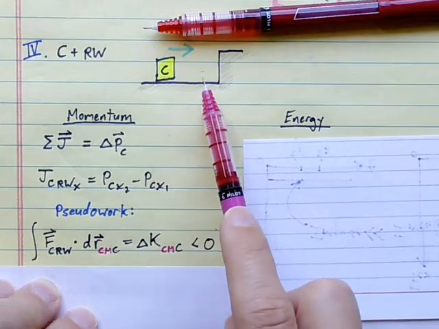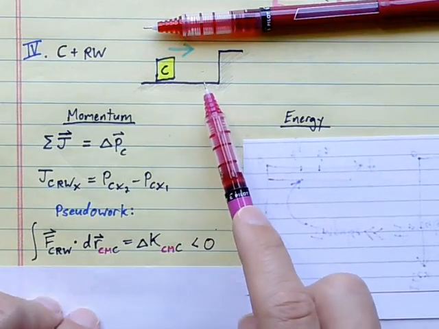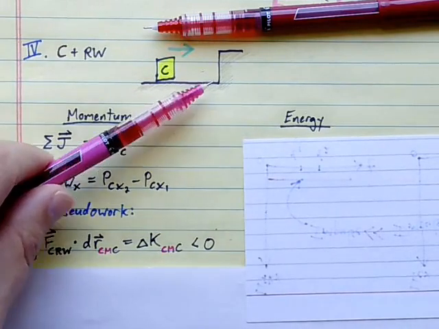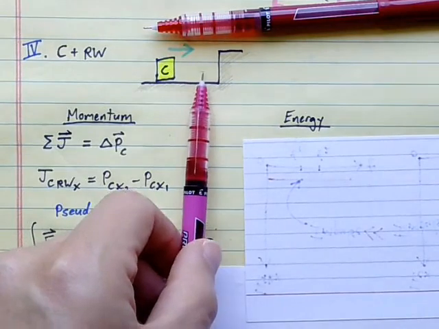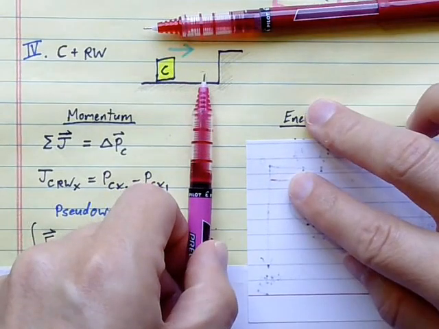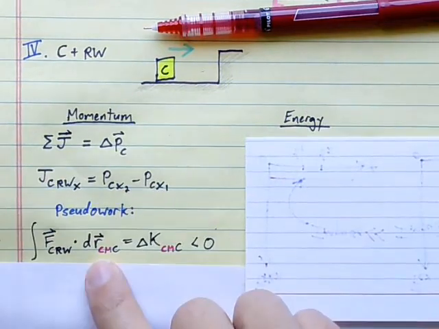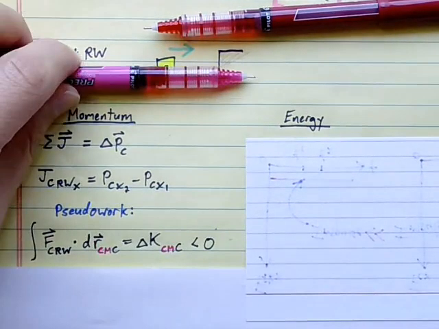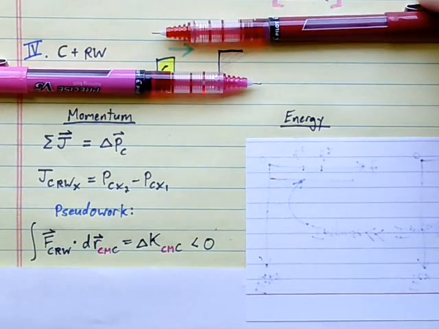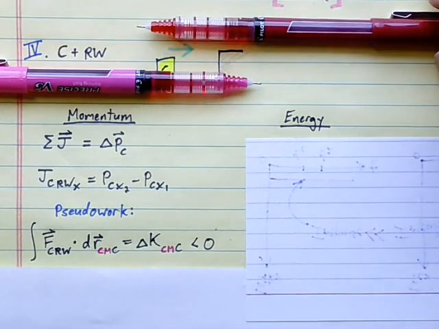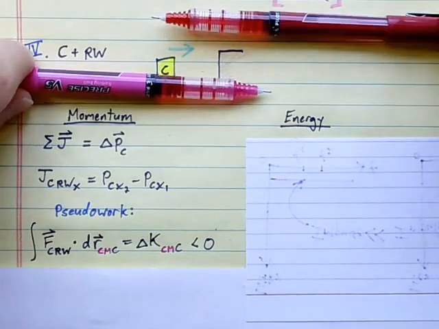So as C hits the wall and sort of crumples, crushes, dents as it moves into the wall somewhat, the center of mass of C will still be moving to the right as C crumples into the wall. So if the displacement of the center of mass of C is to the right, while the contact force on C from the wall is to the left, then the dot product of those two vectors will be negative.